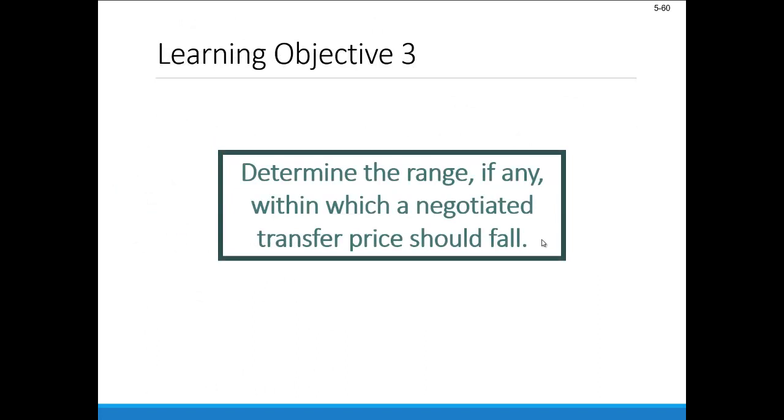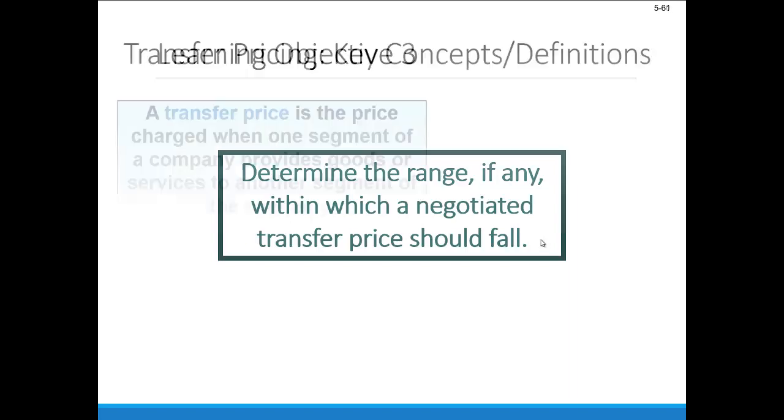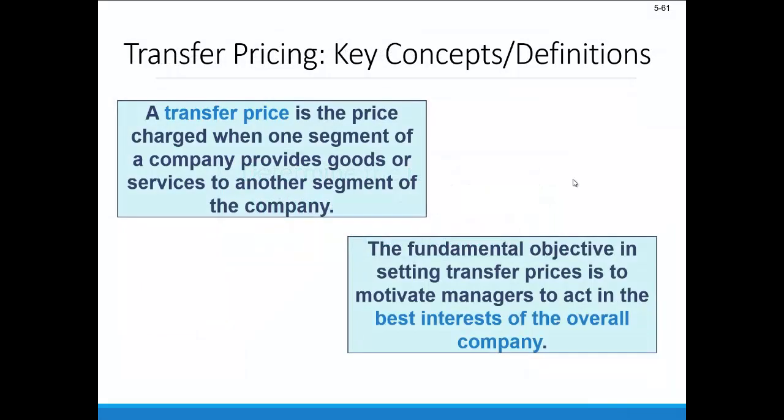Okay, that brings us to learning objective 3. We want to determine the range, if any, within which a negotiated transfer price should fall. So a transfer price is the price charged internally from one division or segment to another. A lot of times organizations, especially bigger ones, have different parts of the organization that serve products to other parts. And a transfer price is just that internal price that we'd set between divisions.